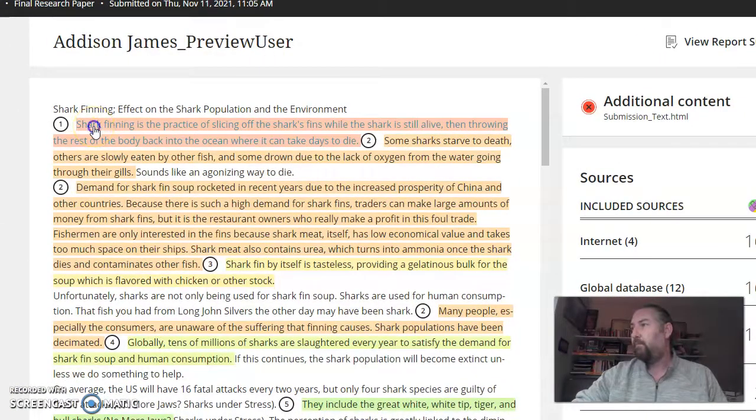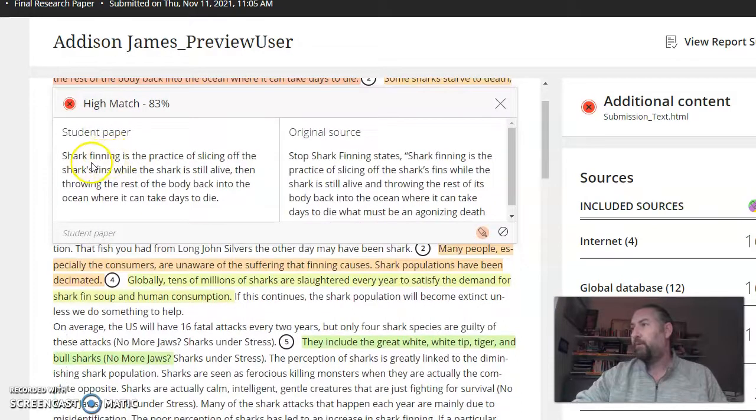Where did this come from? So I click on it, student paper. Shark finning is the practice of slicing. Original source: Stop shark finning states shark finning is the... oh, look, this student did not put that in quotation marks. That's plagiarism, right? Now, did they forget to do that? Probably. With a direct quote, they might have forgotten that. So anyway, as a student, when you submit, you need to look at your plagiarism or originality report and see what it's saying there.